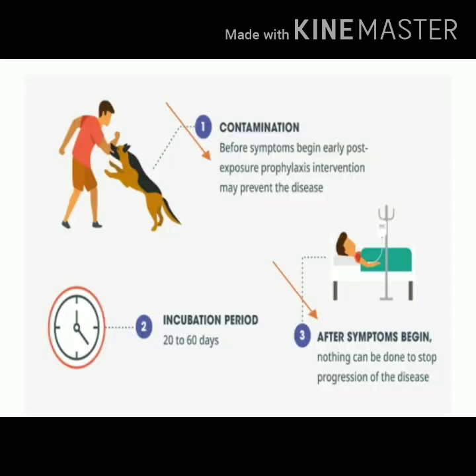In this image, please pay attention to the orange colored arrows. As far as the first arrow is concerned, it is very important for you to know that post-exposure prophylaxis is the most important intervention in prevention of rabies, but it is effective only before the appearance of symptoms of rabies.